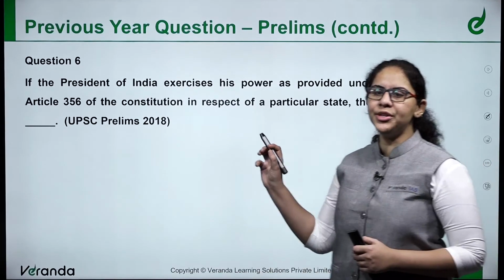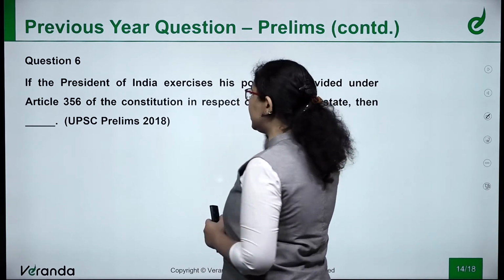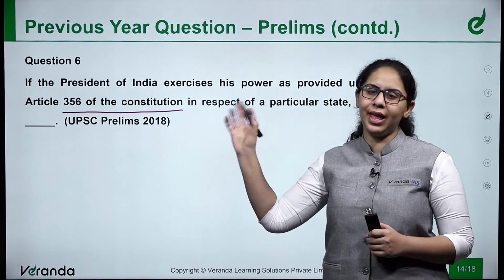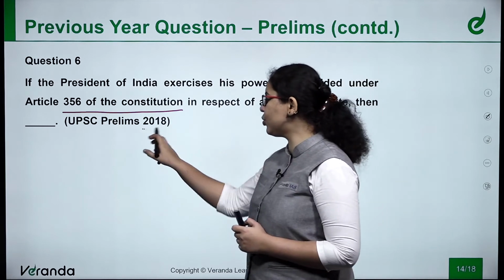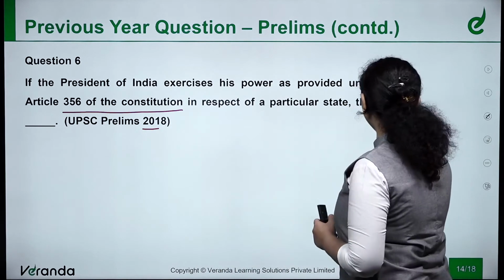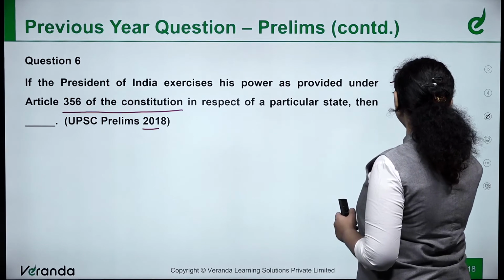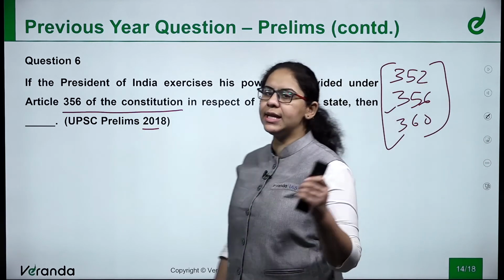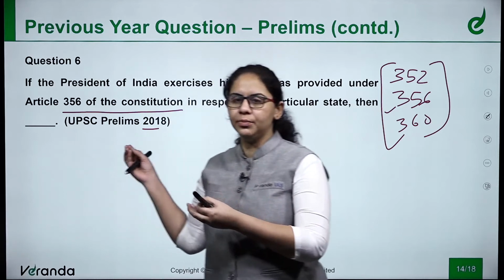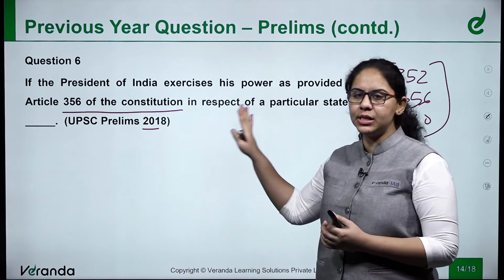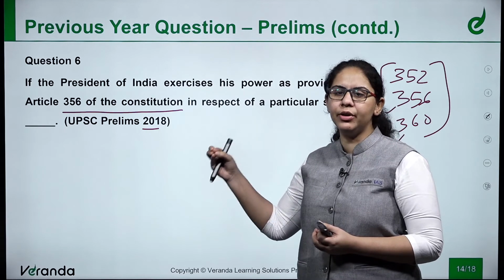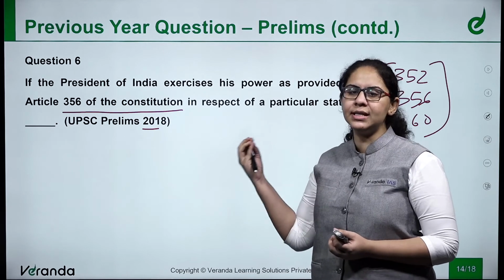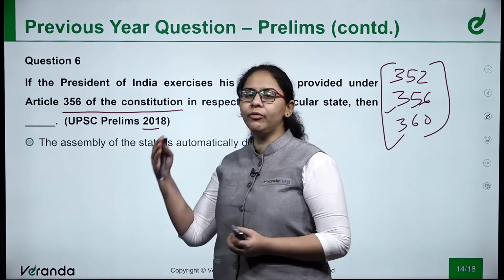Question 6. If the President of India exercises his power as provided under Article 356 of the Constitution in respect of a particular state, then what happens? Asked in UPSC Prelims 2018. Right now I told you it is 352, 356 and 360, which deal with 3 types of emergencies. Under Article 356, the Indian Constitution gives the provisions of state emergency. So if the President of India is exercising his power in the matter of a state emergency, that is under Article 356, what will be his actions? The assembly of the state, or what will be the way ahead?